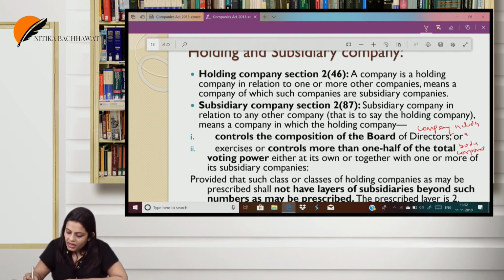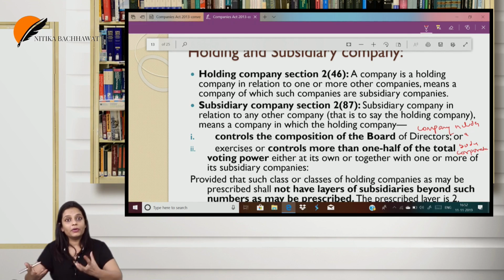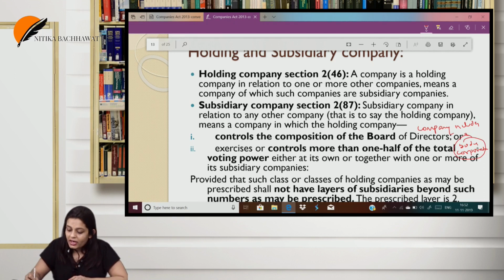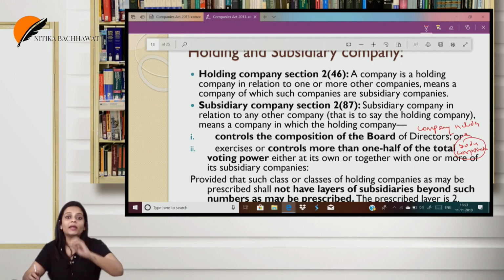Now, what do I mean by body corporate? A body corporate is a wide term. See, when I use the word company, it means I'm only talking about a company which is registered under the Companies Act. But when I use the word body corporate, I am talking about any company, whether Indian or foreign.